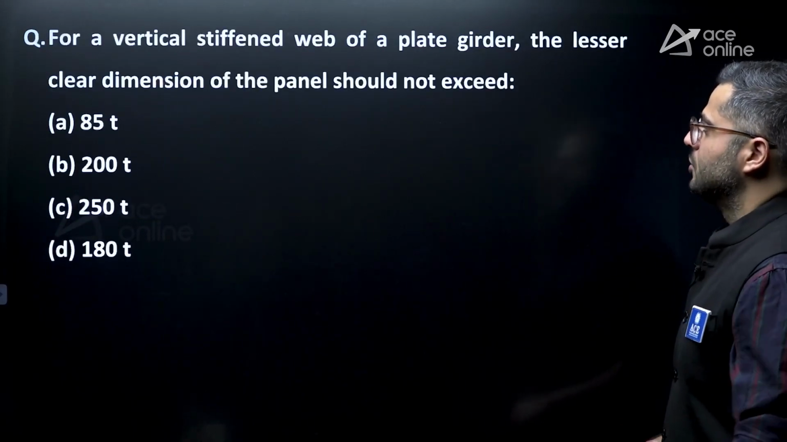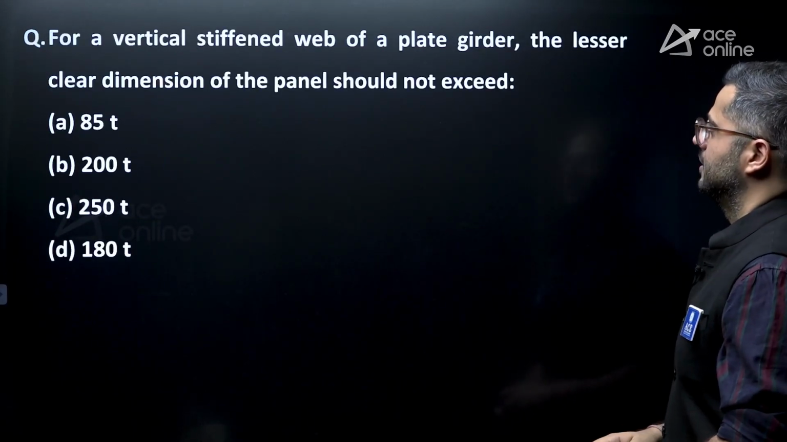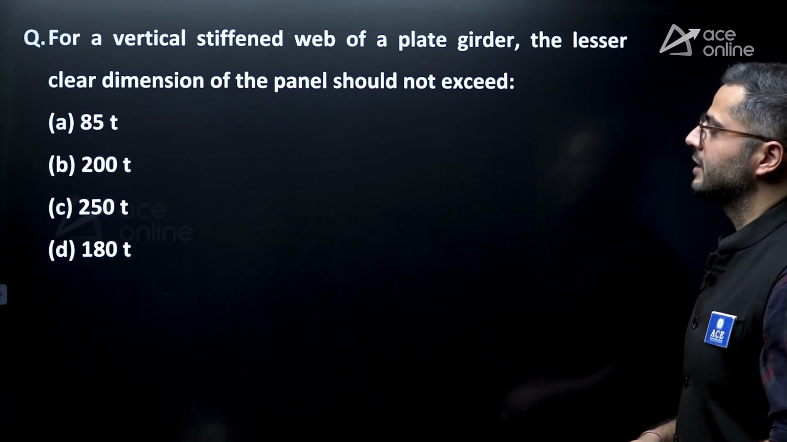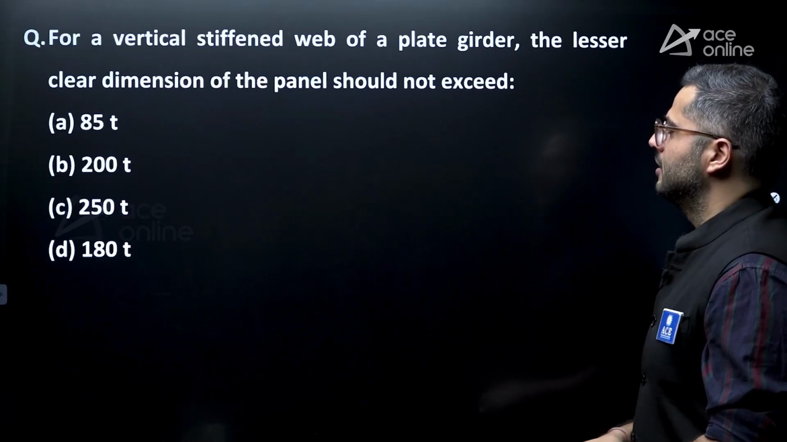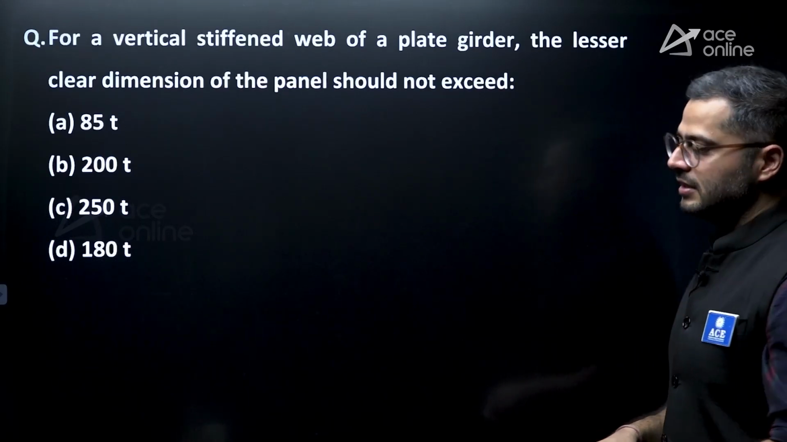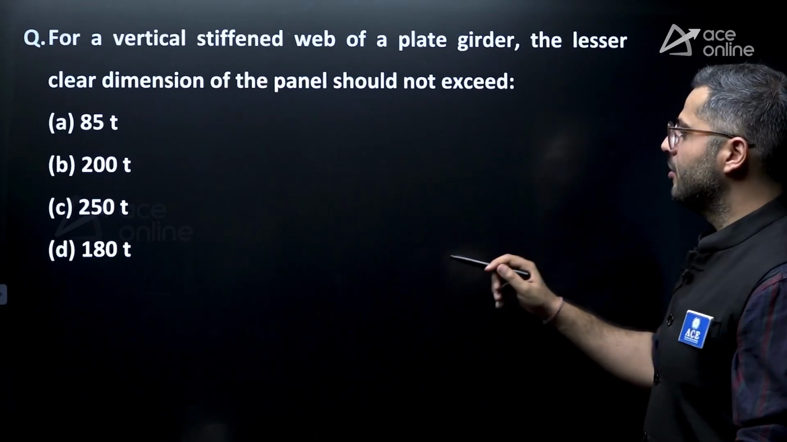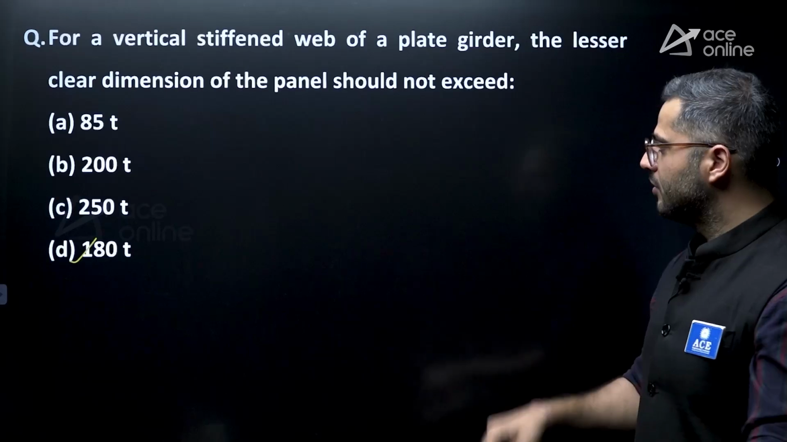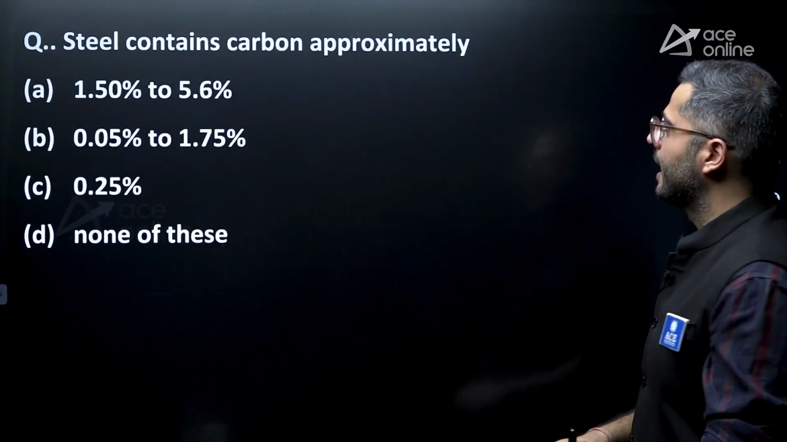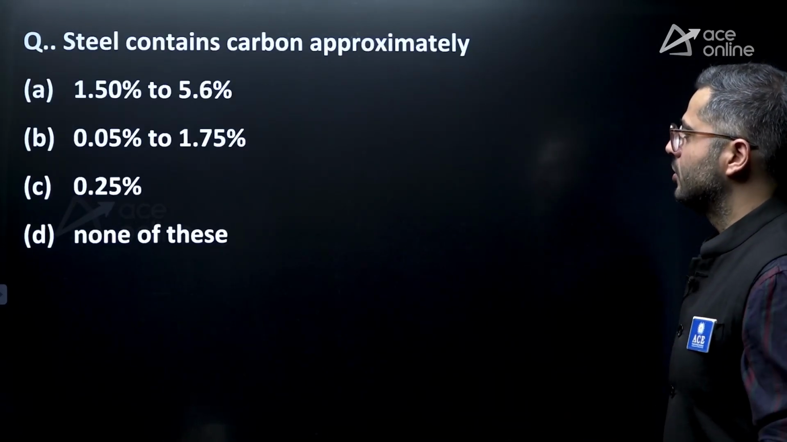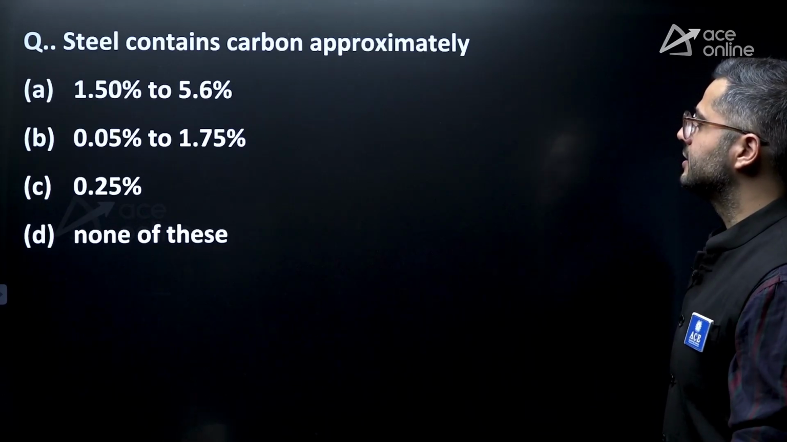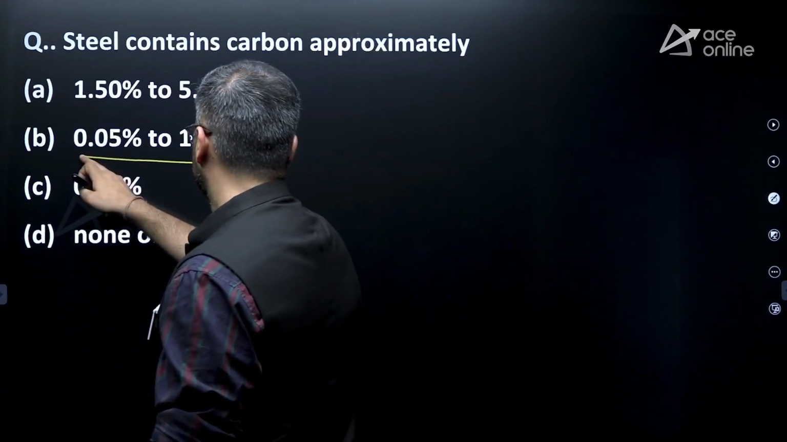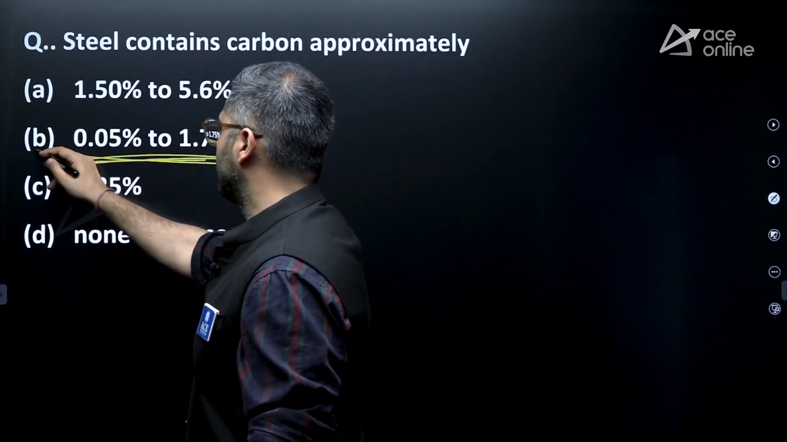Apart from that, next question, the vertical stiffened web plate of a plate girder, the lesser clear dimension of the panel shall not exceed. This question is from the stiffened web plate girder. So panel dimensions, lesser one, it will be 180 times the thickness of the web, and greater will be 250 times. Now steel contains carbon approximately. So yeah, so steel has approximately 0.05 to 1.75% of carbon, right? Not more than that.